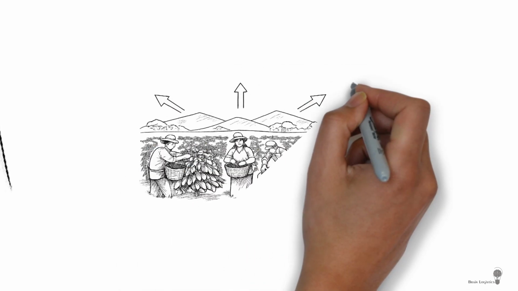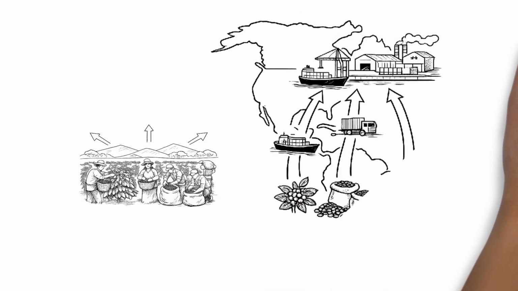Raw materials and suppliers. The process starts with suppliers who provide raw materials. These materials may come from different regions and countries, forming the first link in the supply chain.